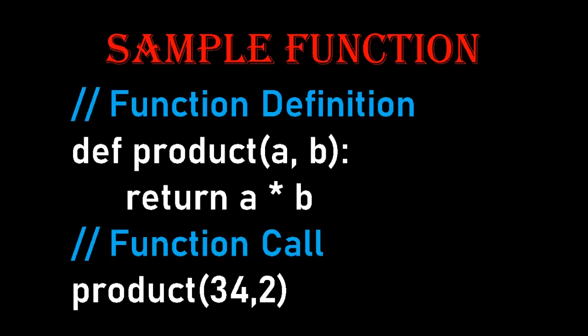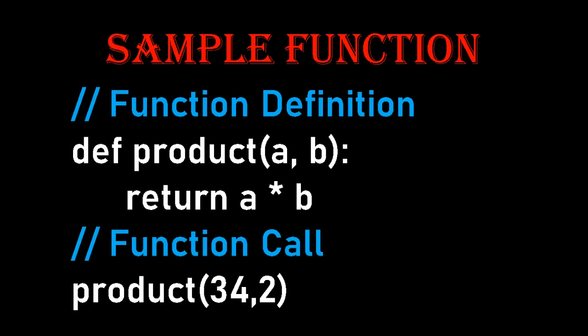Here is a sample function. In the command line I am specifying the function definition. Def is the keyword for defining a function. Product is the name of the function. Then in brackets I am specifying the variables, and then we have a colon here. Inside that, with indenting, I am writing a statement like return a into b. So the multiplication will take place and the final answer will be returned to the main program.